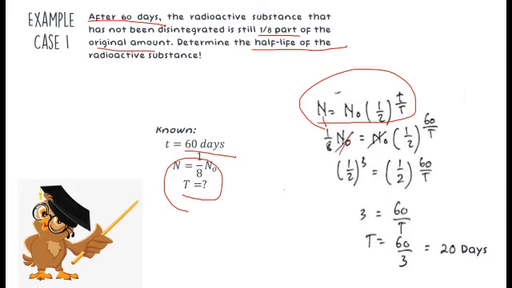N0 is the same on both sides, so we can cancel it, and 1/8 can be written as (1/2)^3, equal to (1/2)^(60/T).